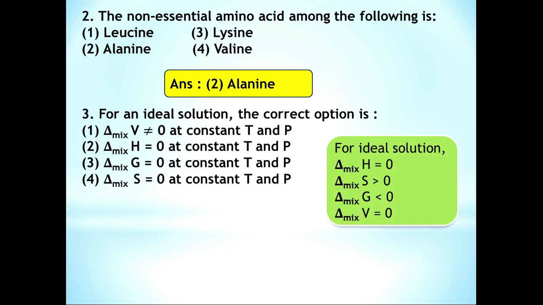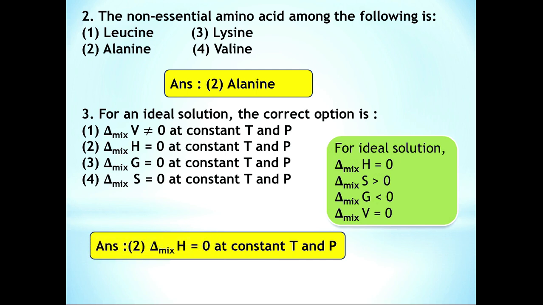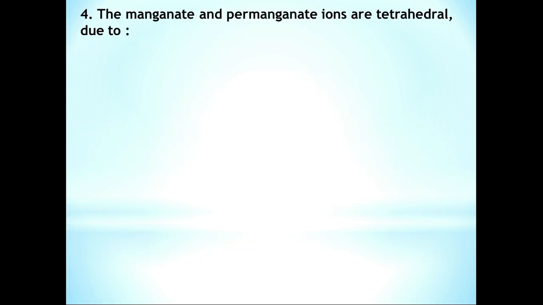We know that for an ideal solution, delta H mix and delta V mix are equal to 0, delta S mix is greater than 0 or it is positive, and delta G mix is negative. So here among these options, option number 2, delta H mix is equal to 0 at constant temperature and pressure is the correct answer.